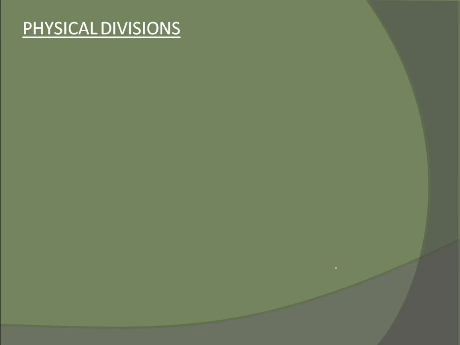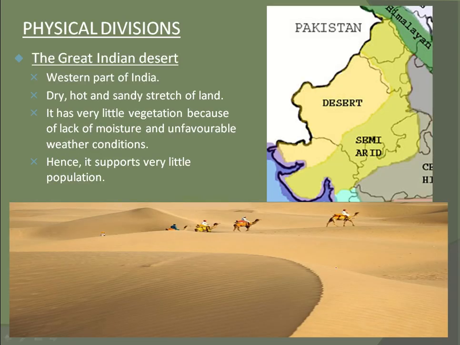Physical divisions. The Great Indian Desert. As you know, in deserts cactus grows, and it is very hot. We can see that the Rajasthan area is a desert. I once went to Rajasthan but not to the desert. The Great Indian Desert is in the western part of India, a dry, hot, and sandy stretch of land.